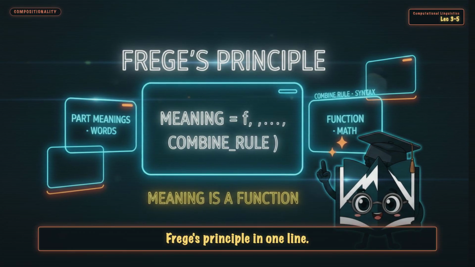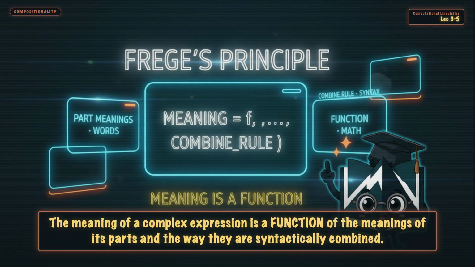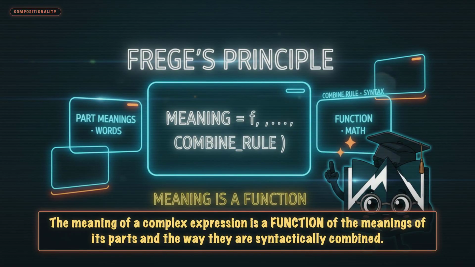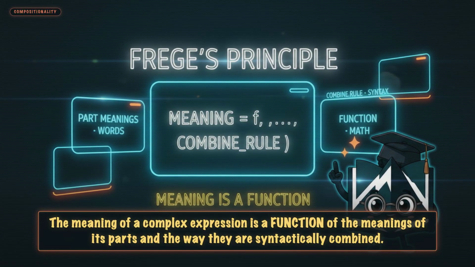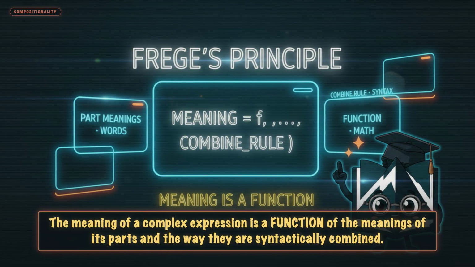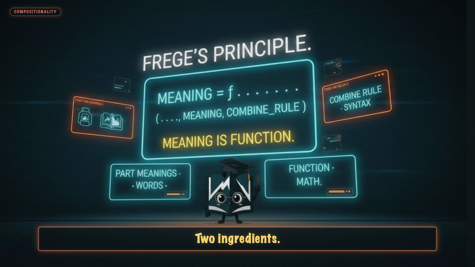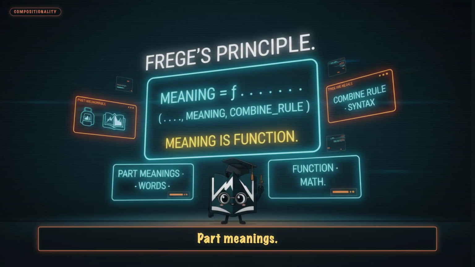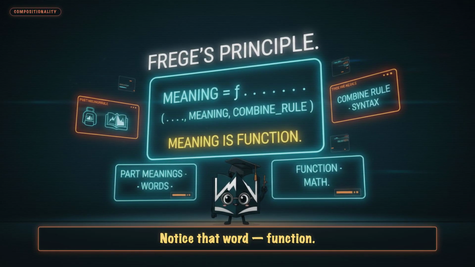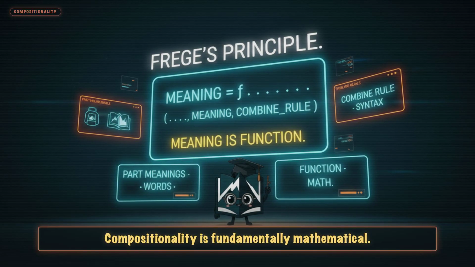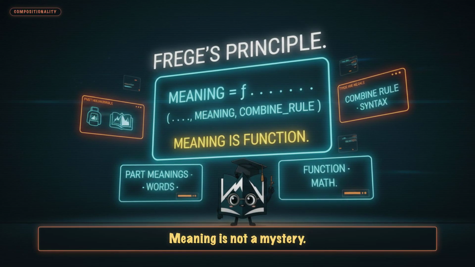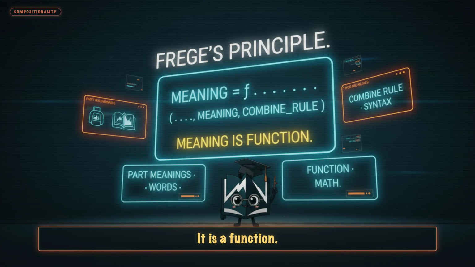Beat 1. Frege's principle in 1 line. The meaning of a complex expression is a function of the meanings of its parts and the way they are syntactically combined. 2 ingredients: part meanings, combining rule. Notice that word, function. Compositionality is fundamentally mathematical. Meaning is not a mystery, it is a function.